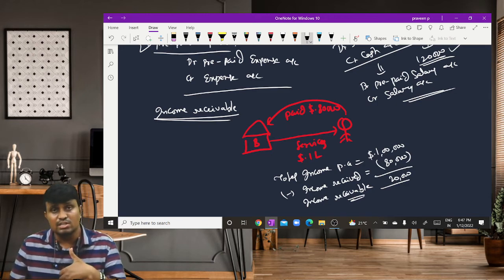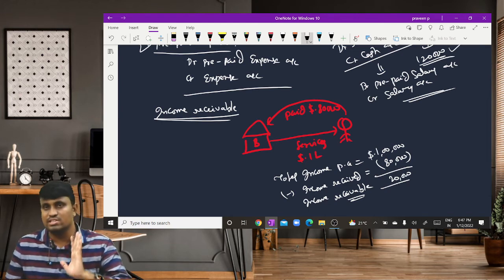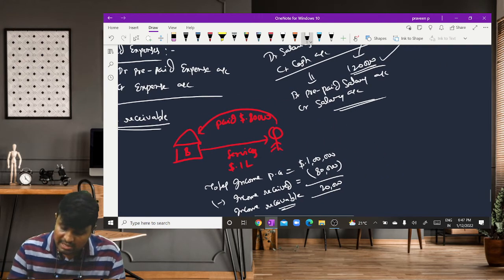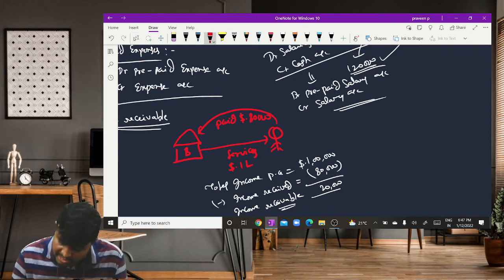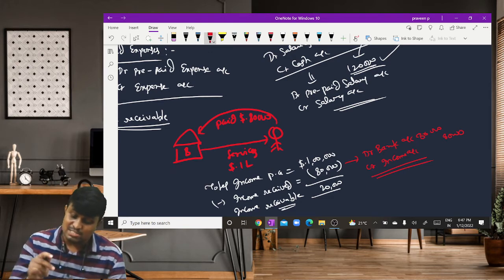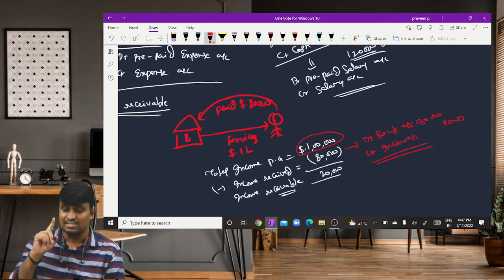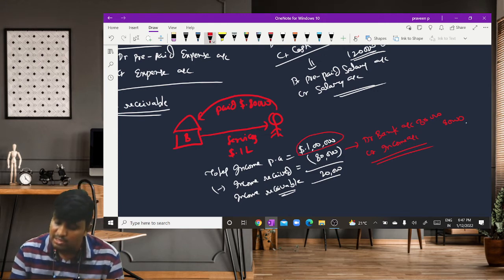But not received means accrued income, not received during the year. So that belongs to the current year but not received during the year. When the amount is received, we write the entry: debit bank account, credit income account, for how much amount? 80,000 only. But as per the accrual concept, we need to record the entry for income, how much amount? 1 lakh.